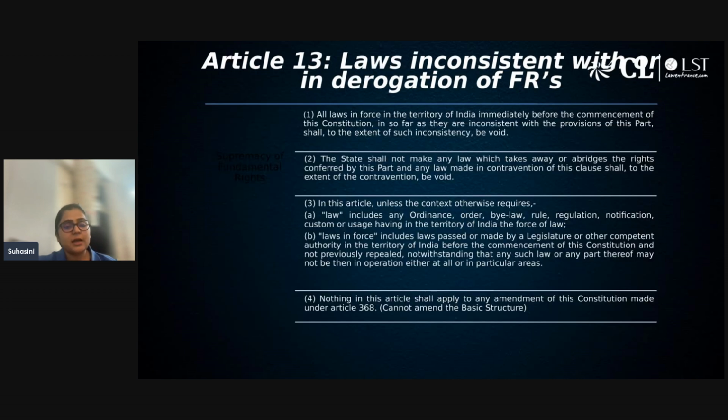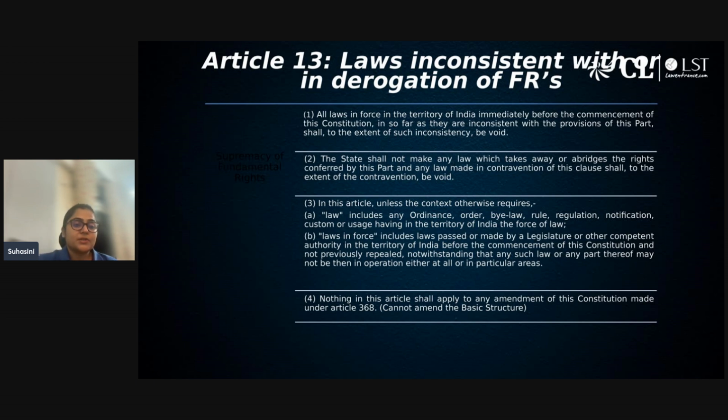Article 13, again, we need not go into very much detail from our CLAT perspective. What we need to focus on from Article 13 is what the idea is, or what Article 13 is talking about. So Article 13 basically says that any law which violates the provision of the constitution, or any law which violates the provision of fundamental right, in that particular case, that law will be declared void to the extent it is violating the fundamental right.